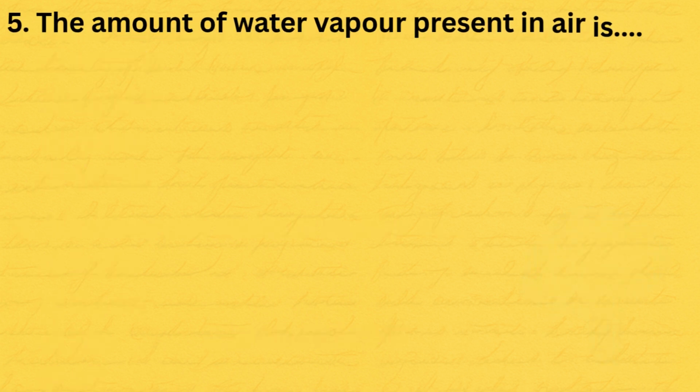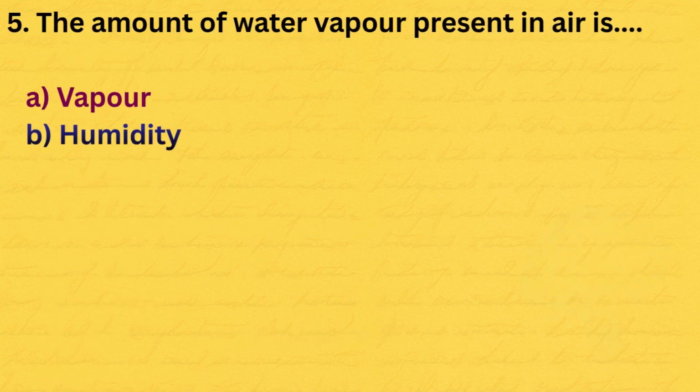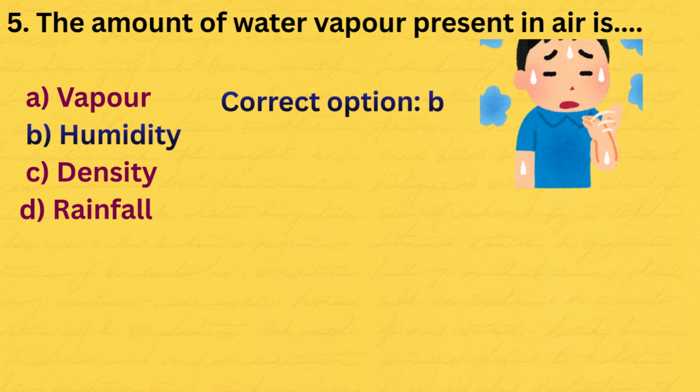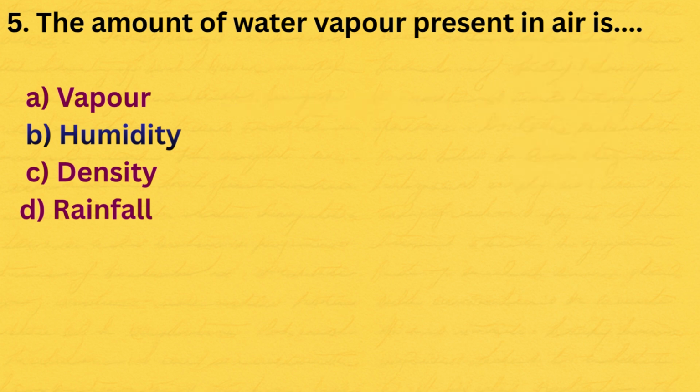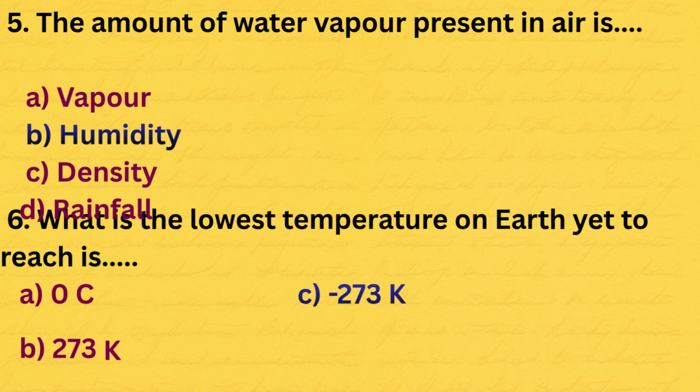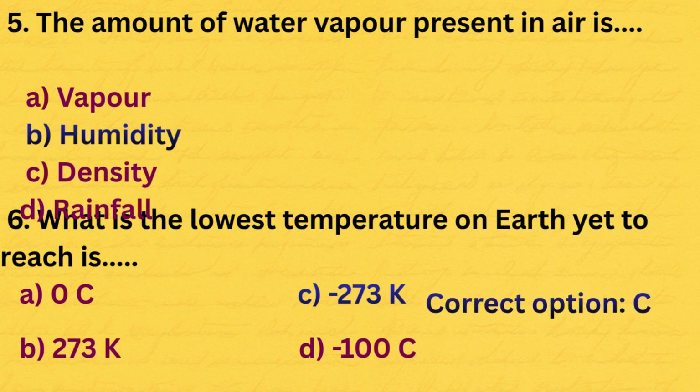5. The amount of water vapor present in air is A. Vapor, B. Humidity, C. Density, D. Rainfall. The correct option is B. Humidity. 6. What is the lowest temperature on Earth yet to reach? A. 0 degrees centigrade, B. 273 K, C. minus 273 K, D. minus 100 degrees centigrade. The correct option is C.